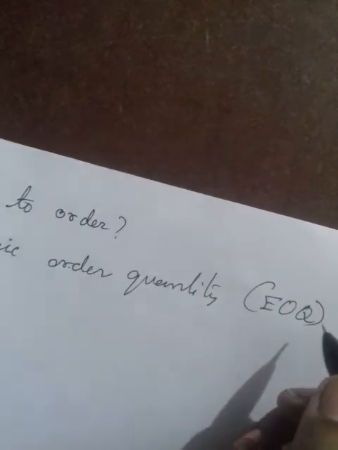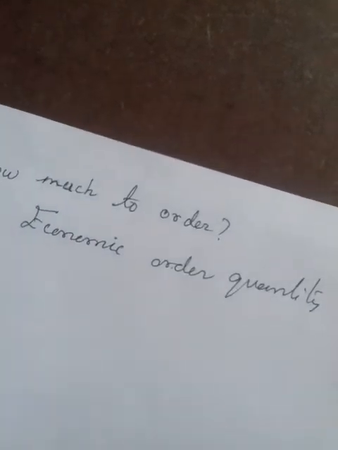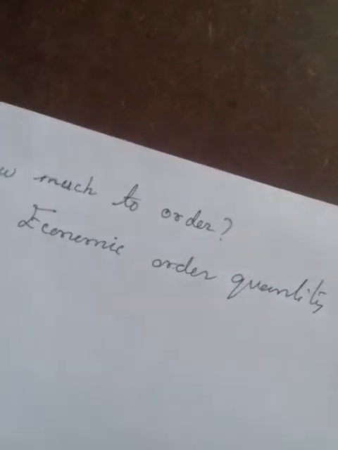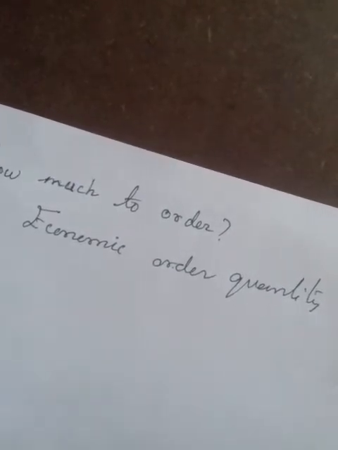So economic order quantity is called EOQ, that is, how much to order.